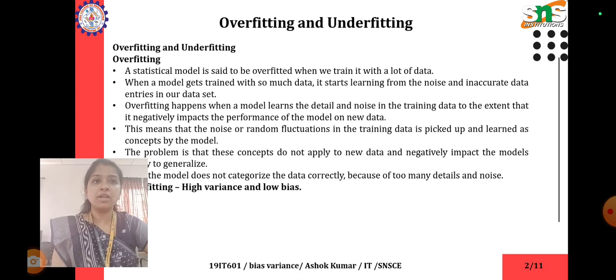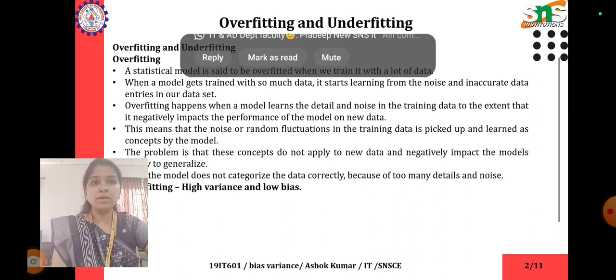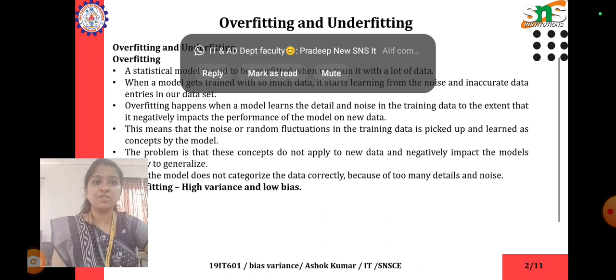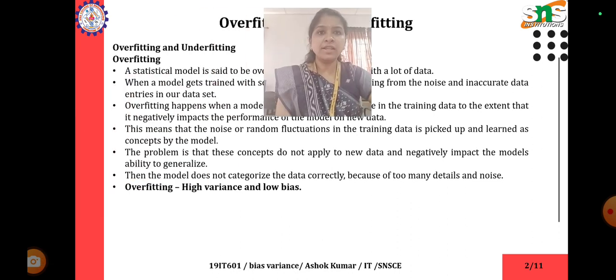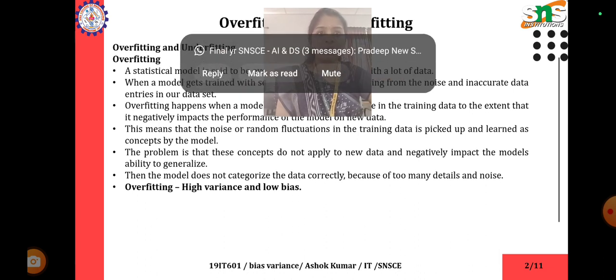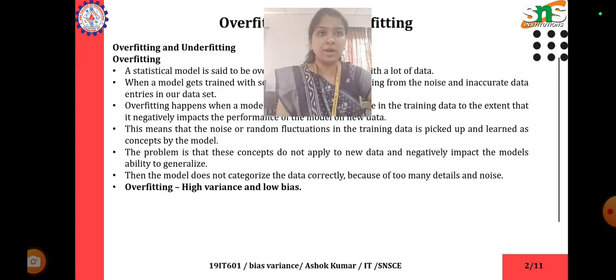Overfitting happens when a model learns the detail and noise in the training data to the extent that it negatively impacts the performance of the model on new data. This means that the noise or random fluctuations in the training data are picked up and learned as concepts by the model. The problem is that these concepts do not apply to new data and negatively impact the model's ability to generalize. So the model does not categorize the data correctly because of too many details and noise. Overfitting has high variance and low bias.